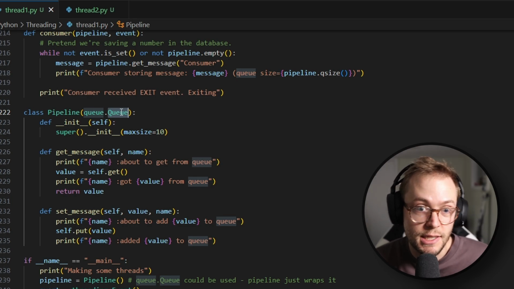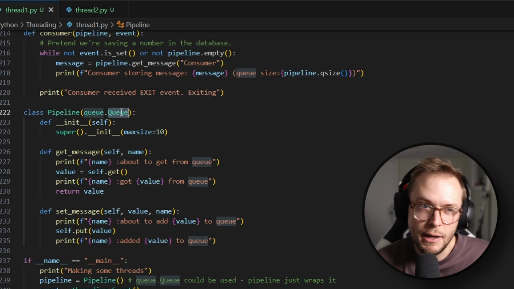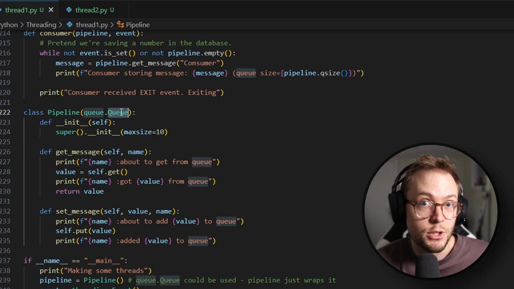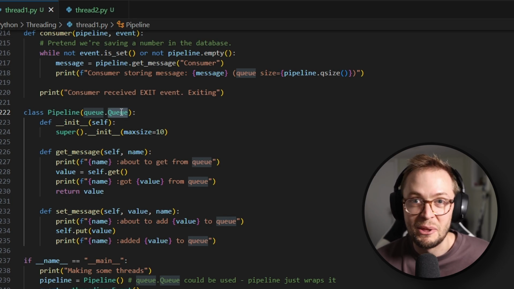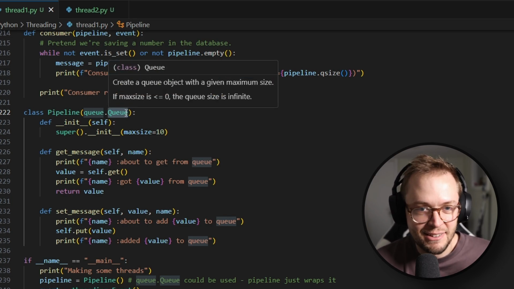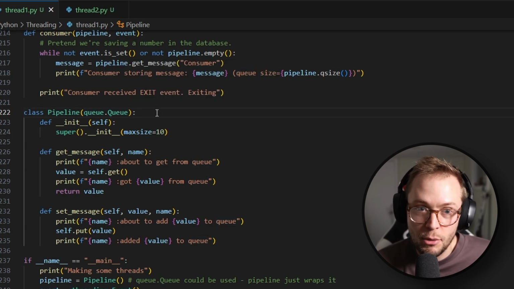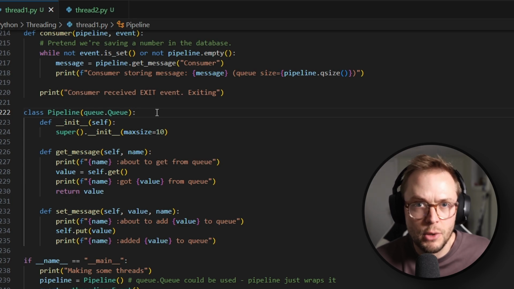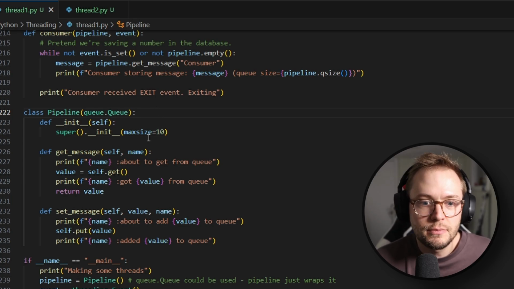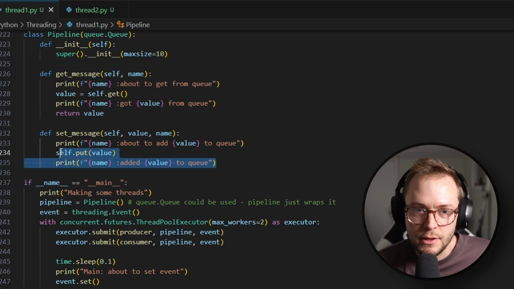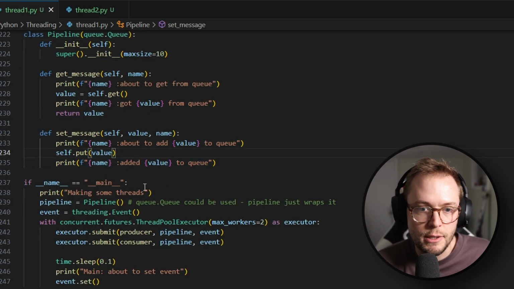Even if you're not doing this in a queue, technically the main thread is kind of a queue, but all of this is already safe to use within a thread. Thread queue, there's so many words going on. But yeah, if you want to use a queue within a thread, it is safe to do so. Within multiple threads, it's safe to do so, because it's going to do all the locking for you. Again, these prints are only here so we can see when things are being printed.